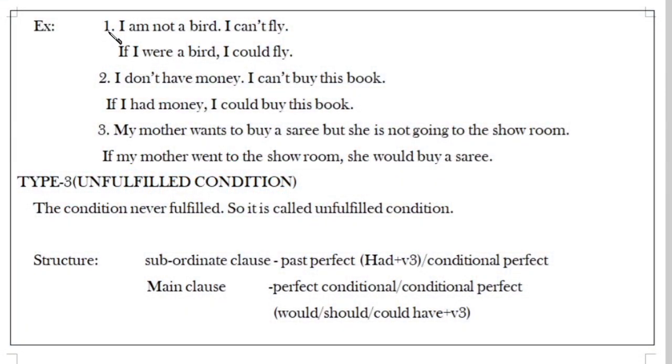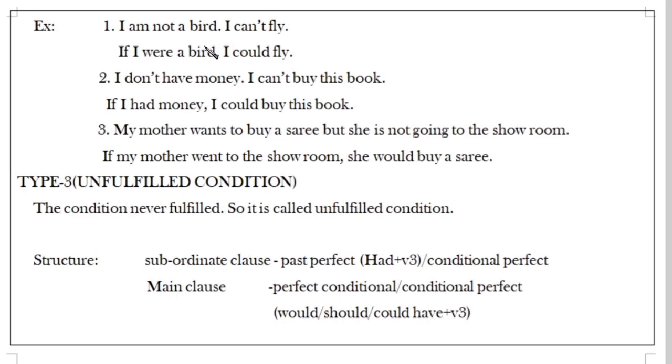According to the type 2 structure, we can construct sentences like this. I am not a bird, I can't fly. According to this, we can immediately identify it is an imaginary condition, because both parts are in negative form.